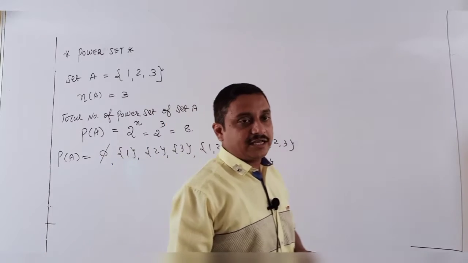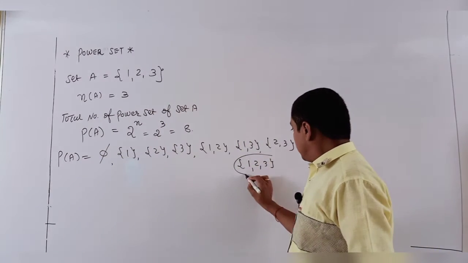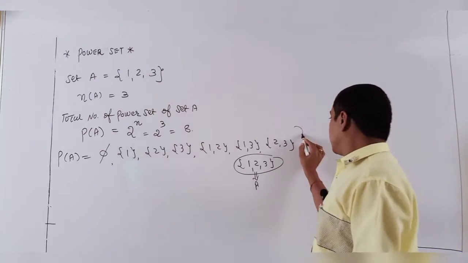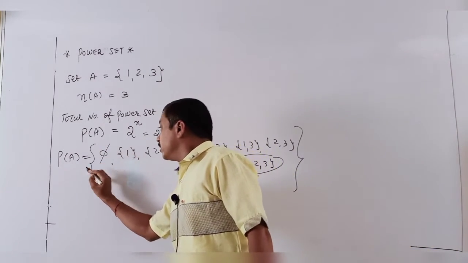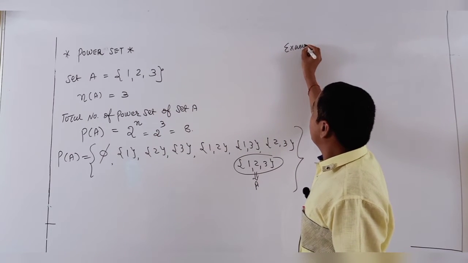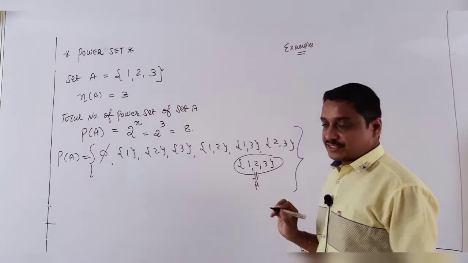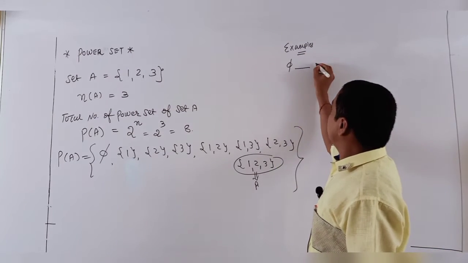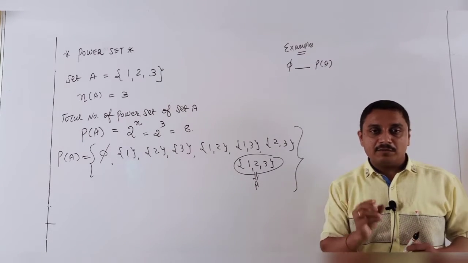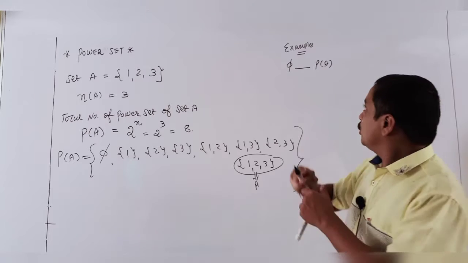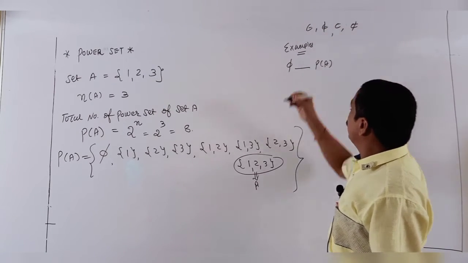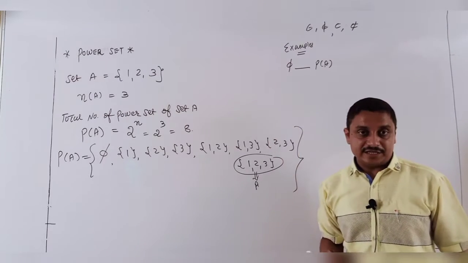Now students, let me explain. These are all subsets of our set A. Correct? These are all put in curly brackets and are called the power set of A. I give you some examples for more practice. Null set, fill in the blank, P of A. Judge your answer; I write belongs to or subset. Your options given: belongs, does not belong, subset, not subset. This MCQ is asked topic-wise.